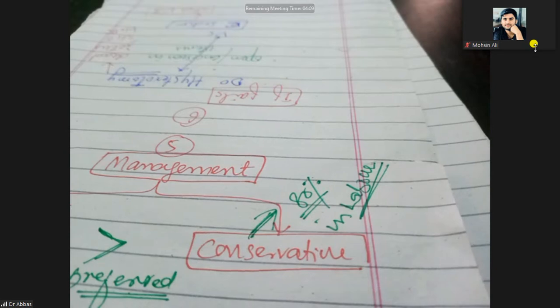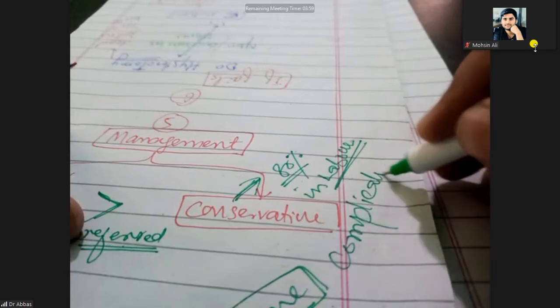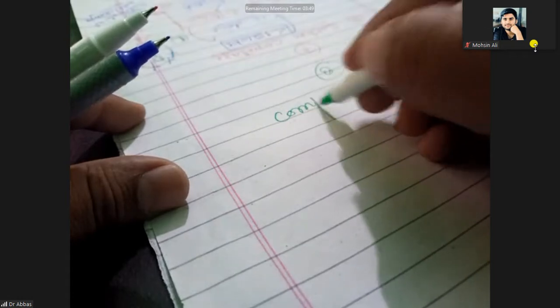They automatically enter into labor and expel the baby. But here there is a complication, and this complication is very important. If you do the conservative management, DIC can happen.